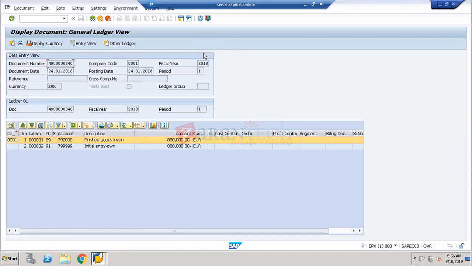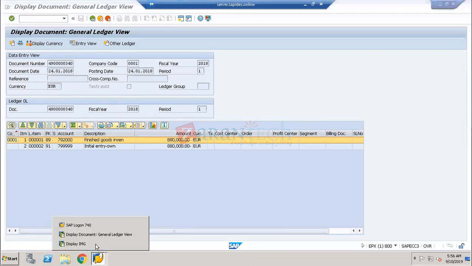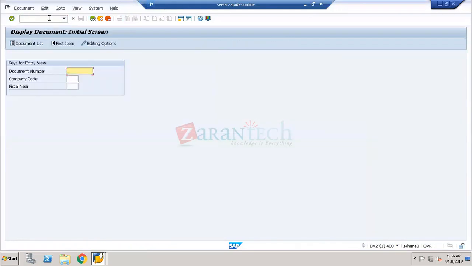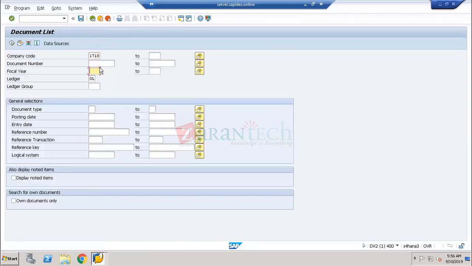And at the same time, when I open a document in my central finance system also, I would like to see the document in my central finance. So this is the central finance system. For example, if I go /n FB03, to the display of the documents, and take company code 1710, or whichever company code I take, now I open the document.